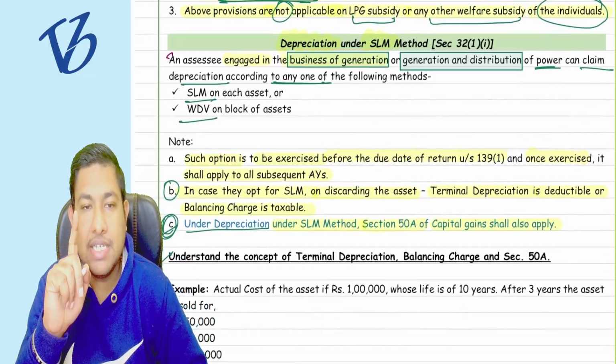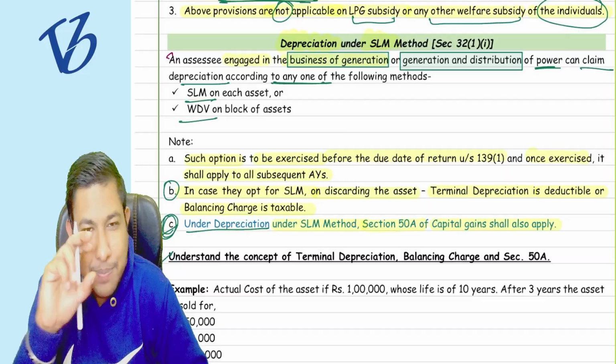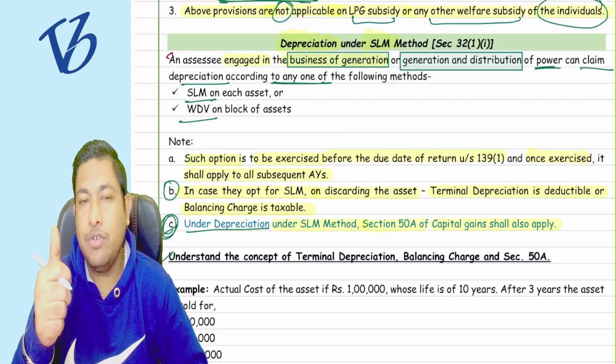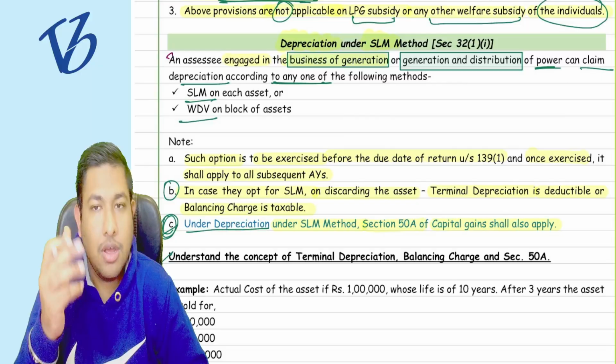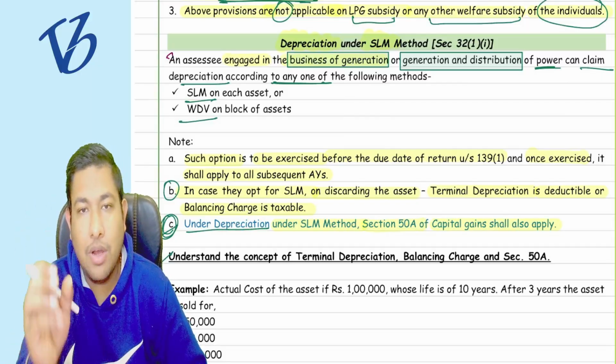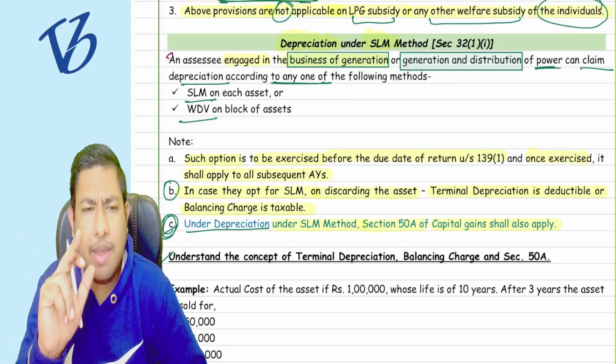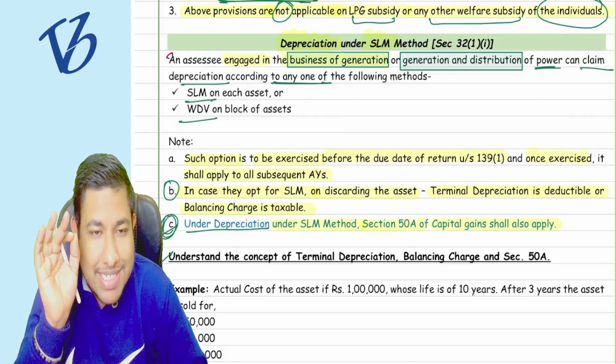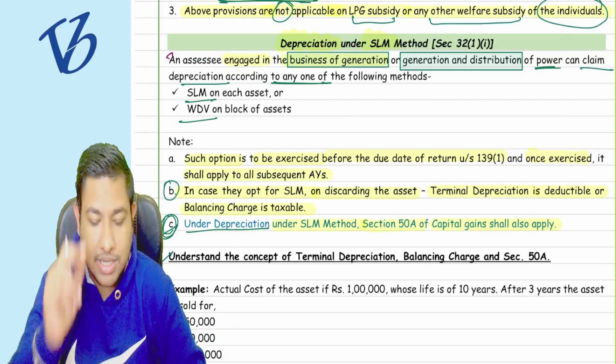So for depreciation under the SLM method, the basic concept is clear: if you are in the business of generation of power or generation and distribution of power, then it is allowed. The same thing we got in the additional depreciation.